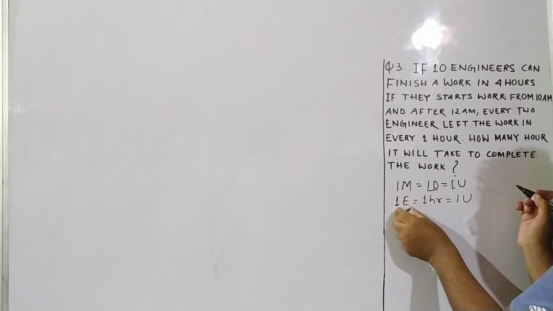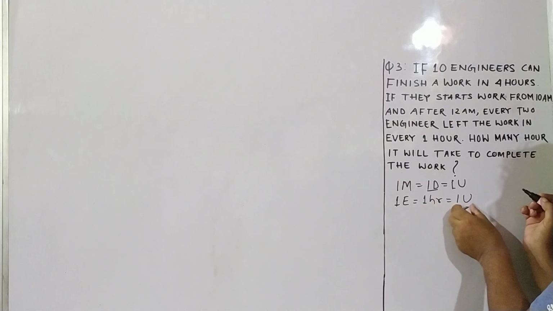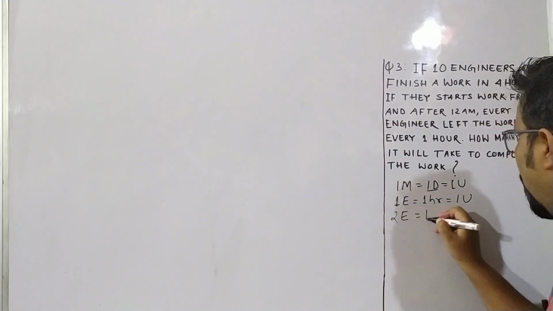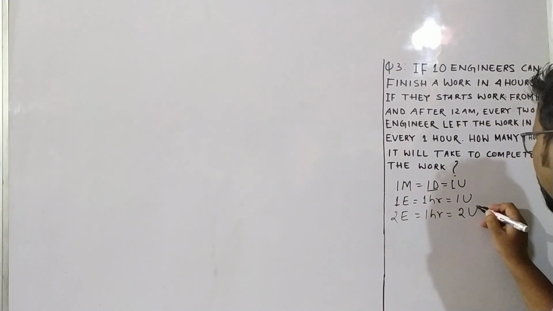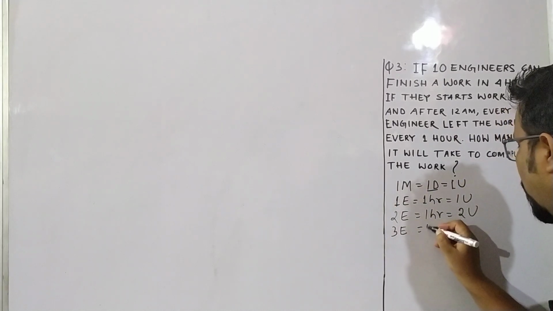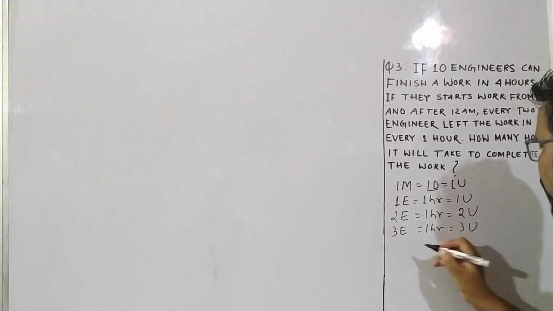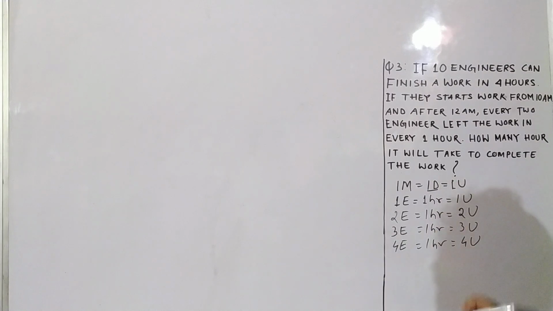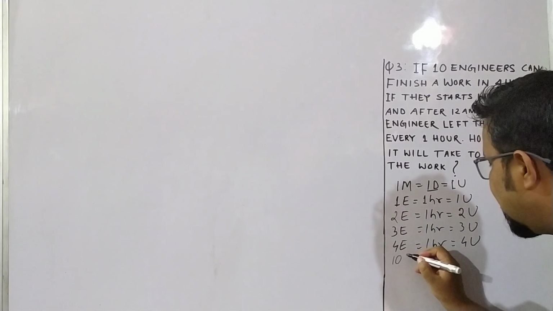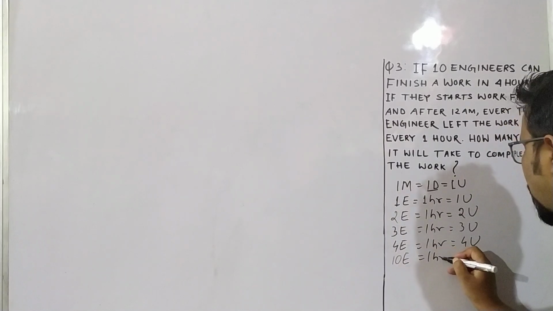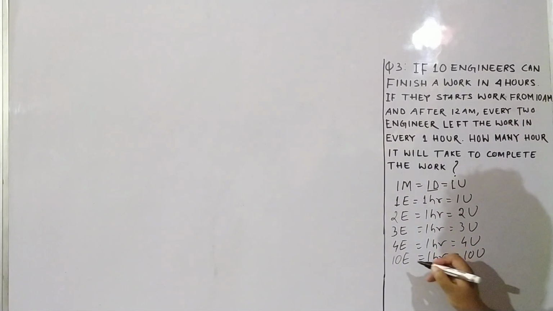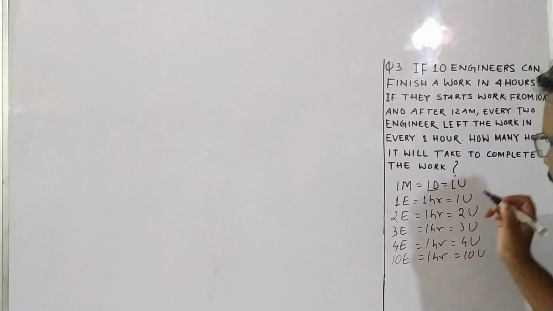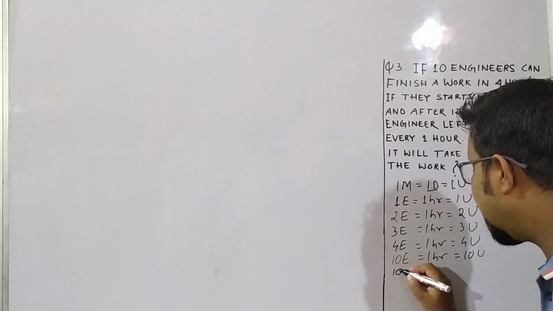So 1 engineer in 1 hour can do 1 unit of work. 2 engineers in 1 hour can do 2 units of work. 3 engineers can do 3 units, 4 engineers can do 4 units. Similarly, 10 engineers in 1 hour can do 10 units of work.